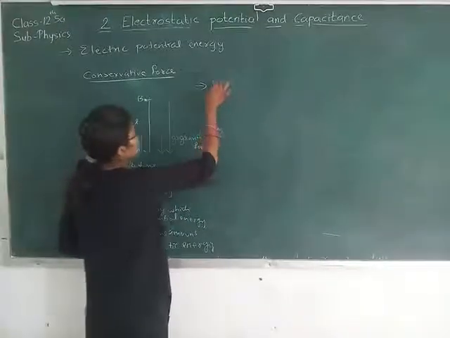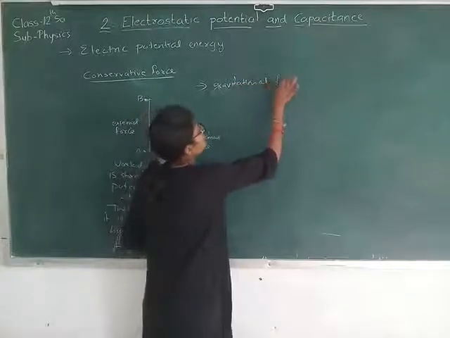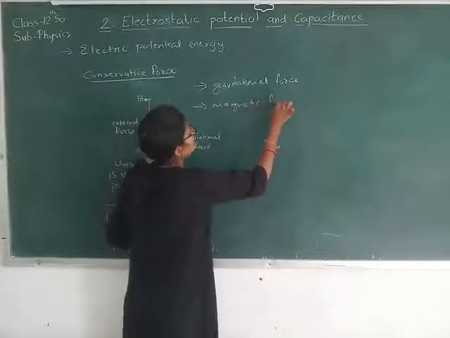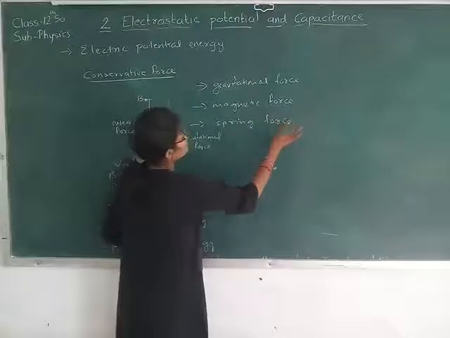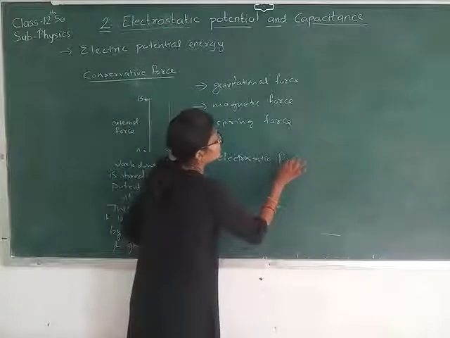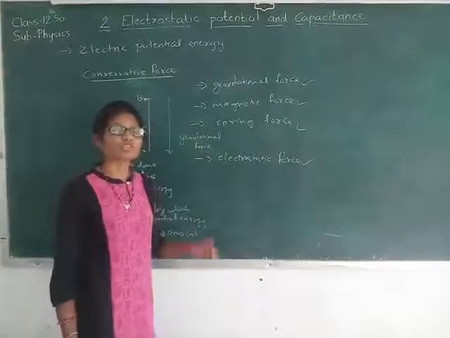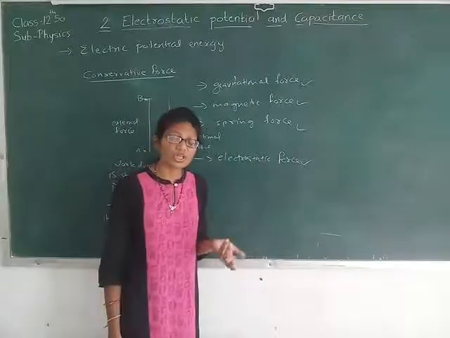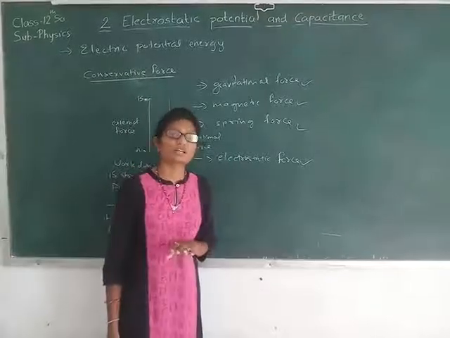So, as we already know, the gravitational force, magnetic force, spring force, and electrostatic force are the conservative forces, because in all these cases, when the external force is removed, the potential energy is used up. The work done is equal to the potential energy.